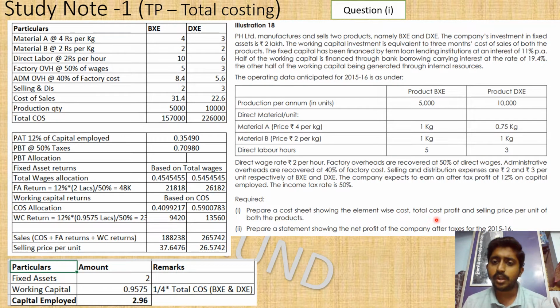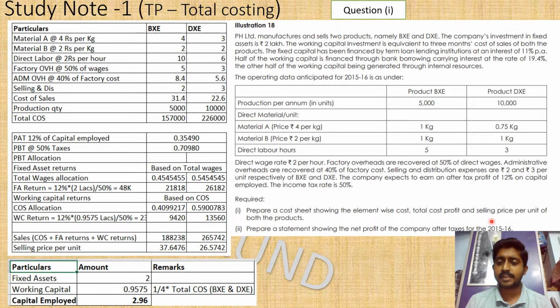Okay, and total cost, profit and selling price per unit of both the products. So we need the selling price because we are sitting in the topic of transfer pricing. Of course, the transfer price is needed. Transfer price is nothing but a selling price only. So here in this case, they have mentioned the word selling price because they have not mentioned about another division which is going to buy this item or something. They have not mentioned that kind of thing. So here we can fix the selling price.